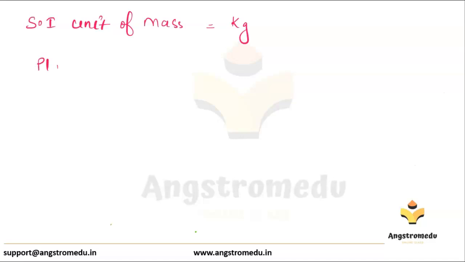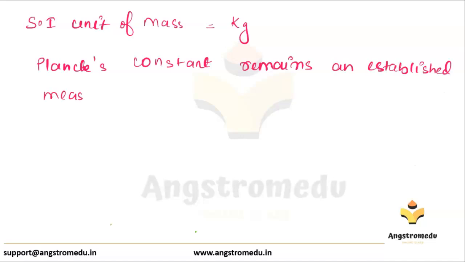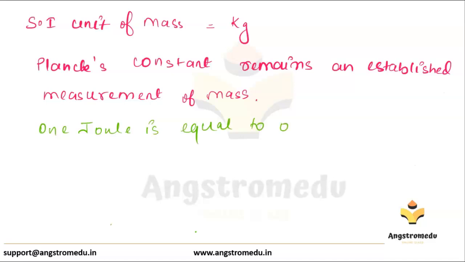Planck's constant remains an established measurement of mass. It states that 1 joule is equal to 1 kilogram times meter squared per second squared.